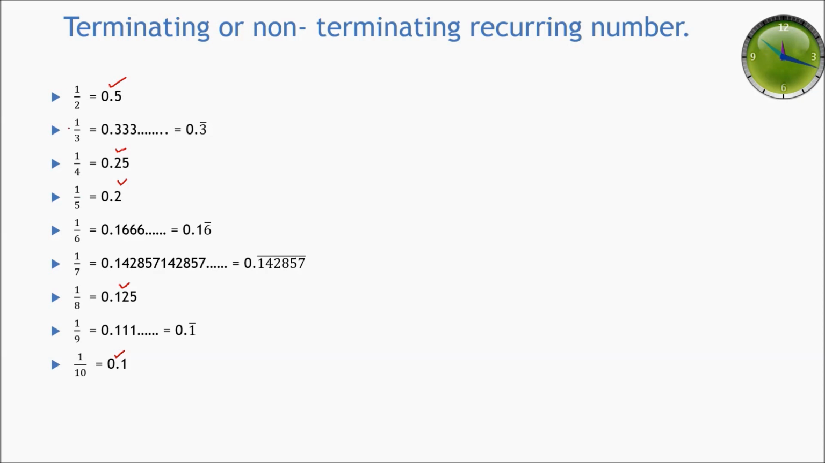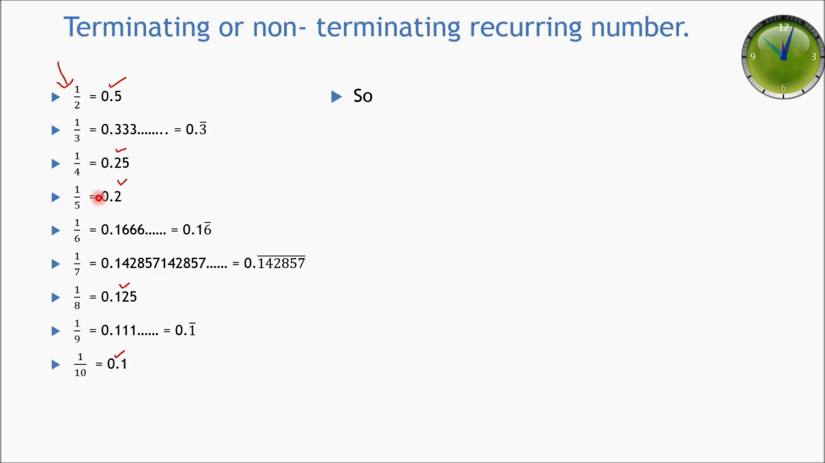These types of rational numbers whose decimal expansion terminates are known as terminating numbers. Similarly, the decimal expansion of 1 upon 3, 1 upon 6 and 1 upon 9 is non-terminating and recurring, which is why these numbers are known as non-terminating recurring numbers.